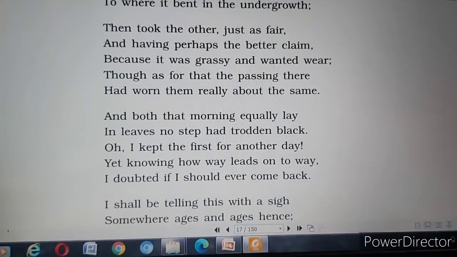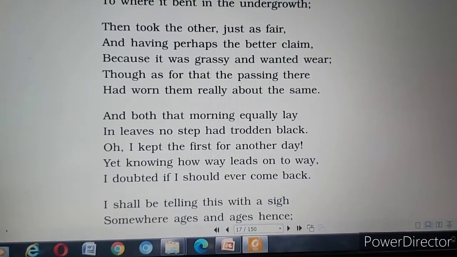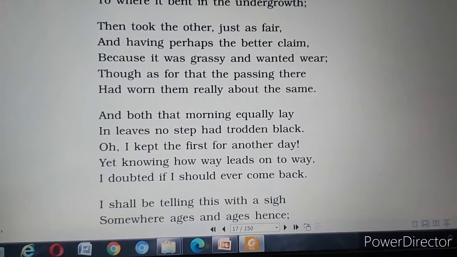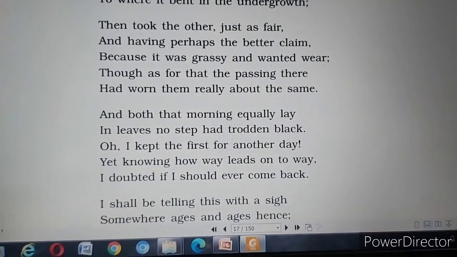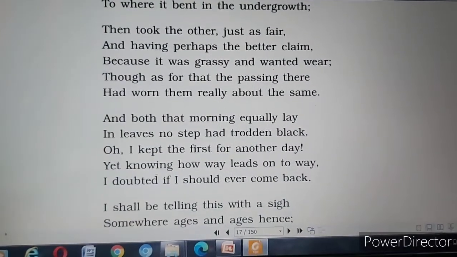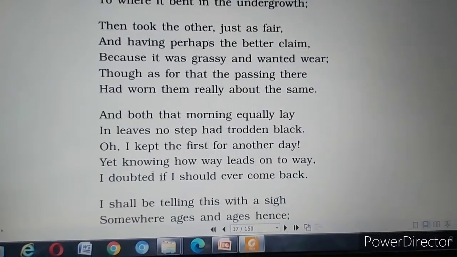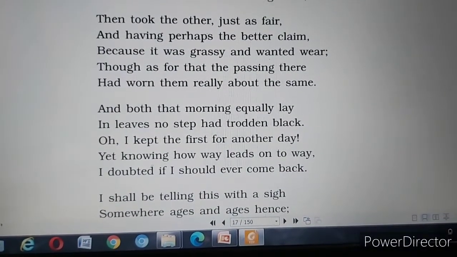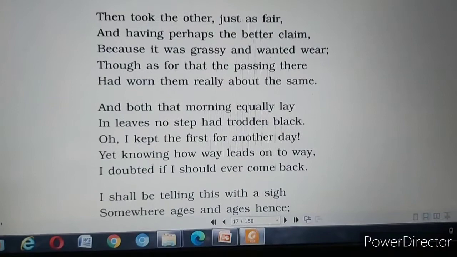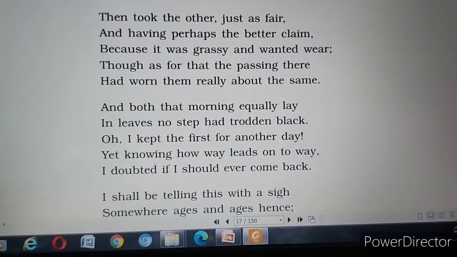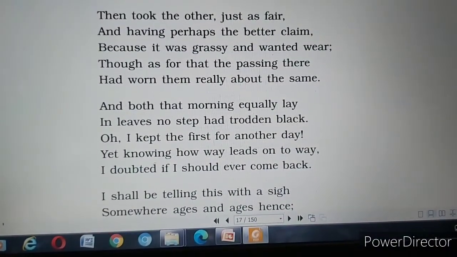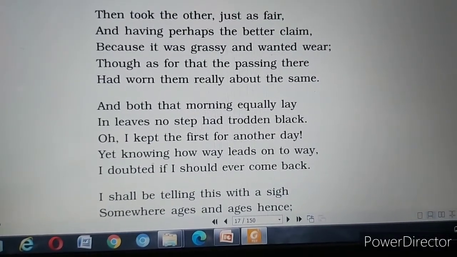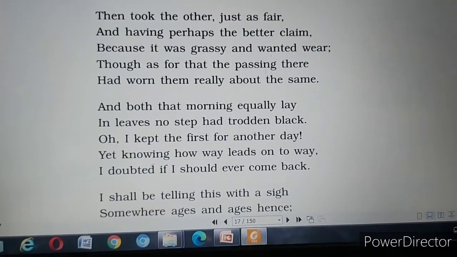And above, what he says is, "Then took the other, just as fair, and having perhaps the better claim." I have told you that he has taken the other road as he is fair to himself, and he will not perhaps claim that he has not taken the road that way, because it is visible to him that there is no road far away from that road. First he saw that, and then he took the next one.